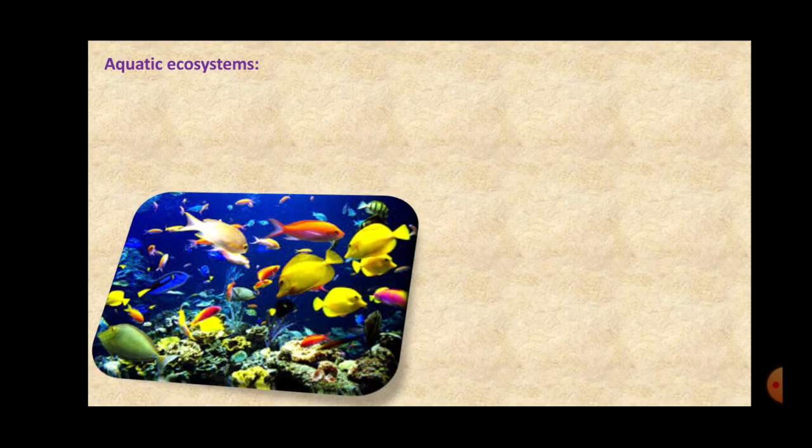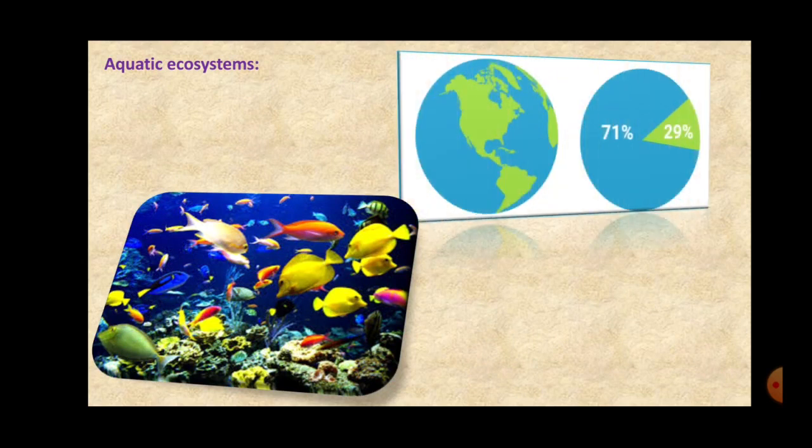Then next is aquatic ecosystem. Now, aquatic ecosystem means the ecosystem which is present in the water. Because when we say the word aquatic, it means in the water. We had studied about the aquatic animals and aquatic plants, right? The animals and plants which are found in the water, and they are also called aquatic flora and fauna.